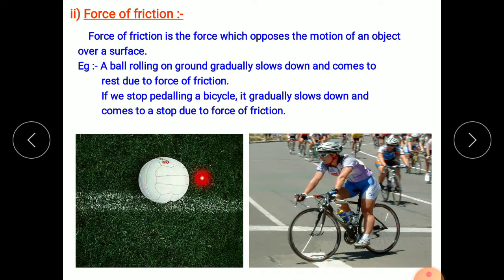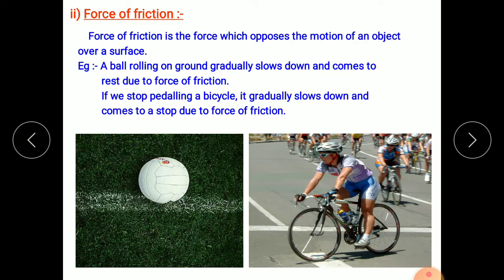You know, a moving ball stops after some time of rolling over the ground. When you ride a bicycle and stop pedalling, after some time the bicycle stops. Do you know what the reason is? Because there exists a force between the two surfaces. There exists a force between this ball and the ground surface, as well as between the tires of this bicycle and the ground surface. This force is the force of friction.